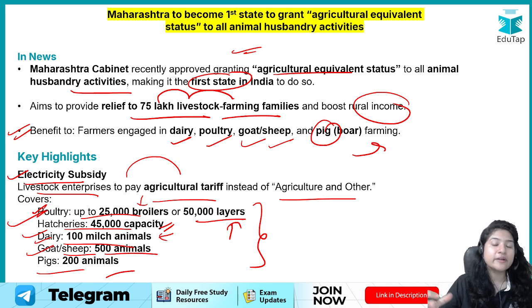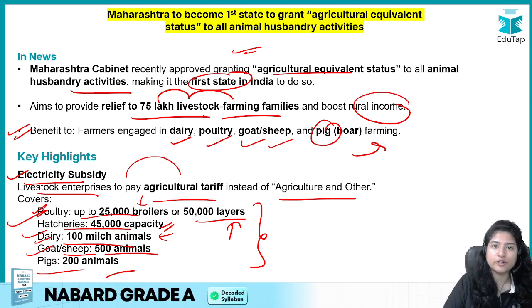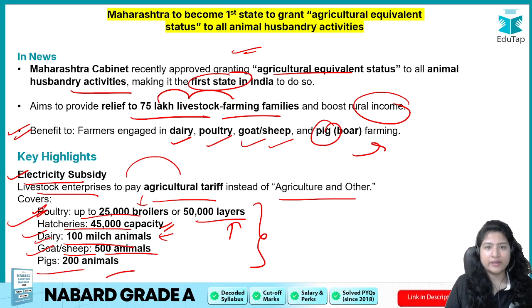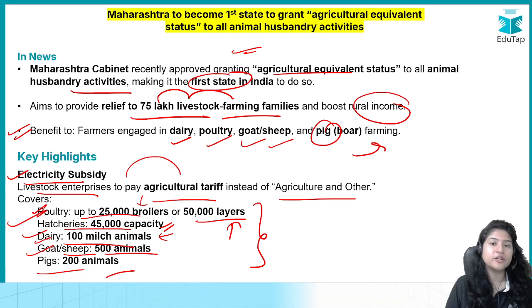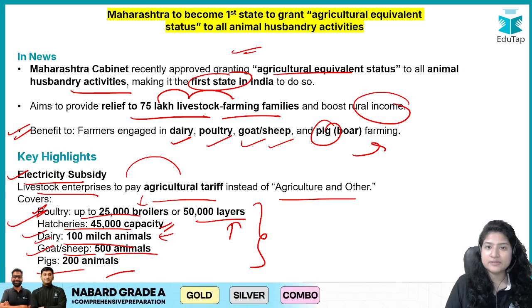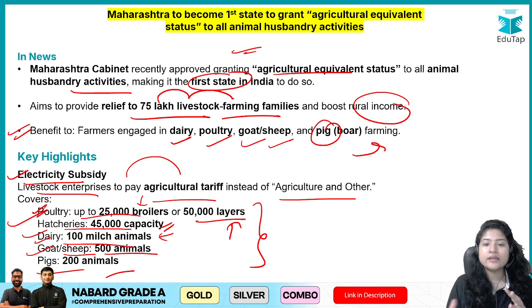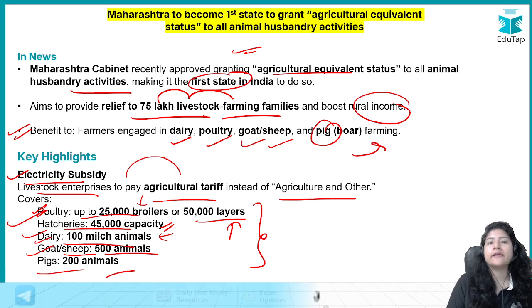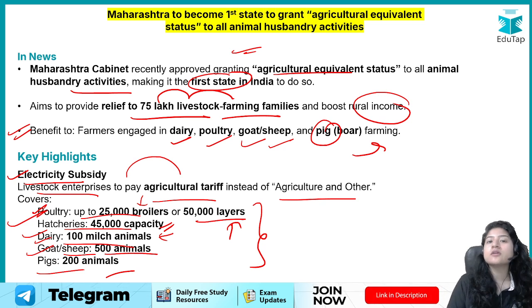You might have read news of an IIT graduate or someone from a foreign university coming back to do agriculture, because they know they are going to benefit. Agriculture has a lot of subsidies. Now a similar thing has been done in the livestock sector, so that livestock is also promoted.